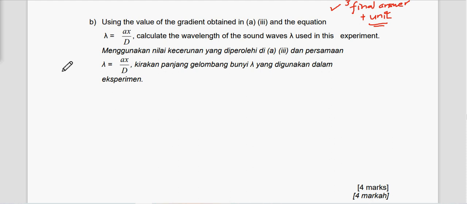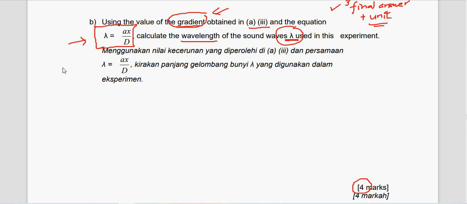Okay, B. Using the value of the gradient that you obtained in the previous question and the equation they give you, lambda equal to ax over d, calculate the wavelength for the sound wave, lambda, used in this experiment. So the task now is to use the gradient and the equation to determine lambda. The marks given here is 4 marks.